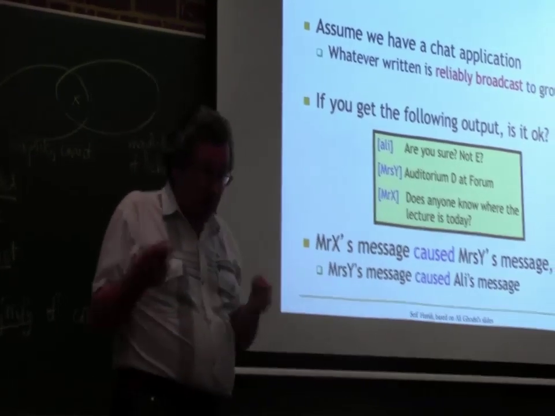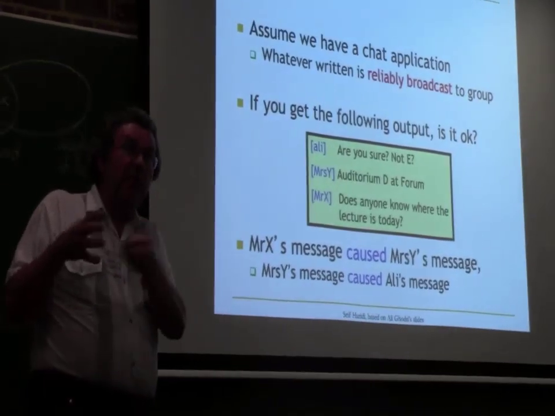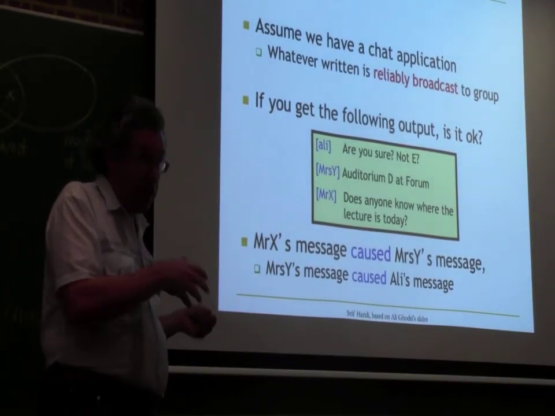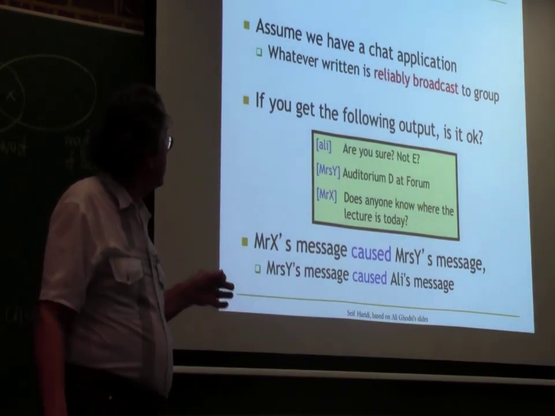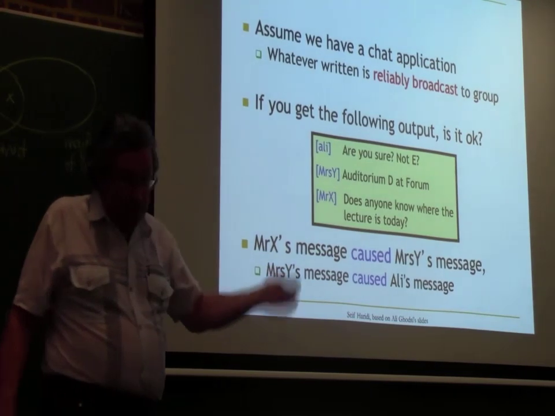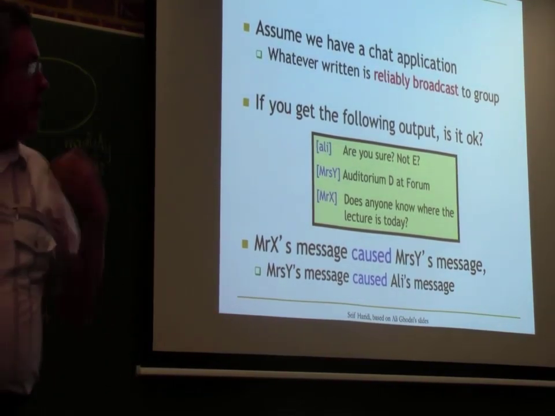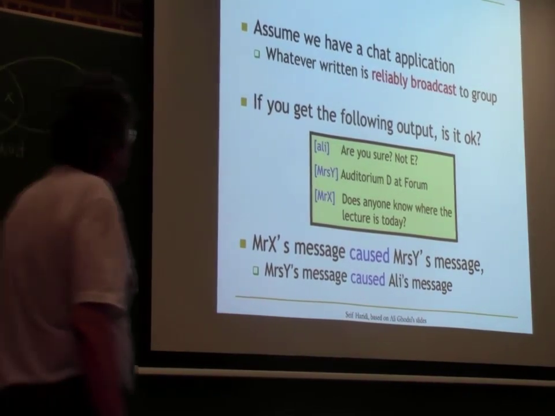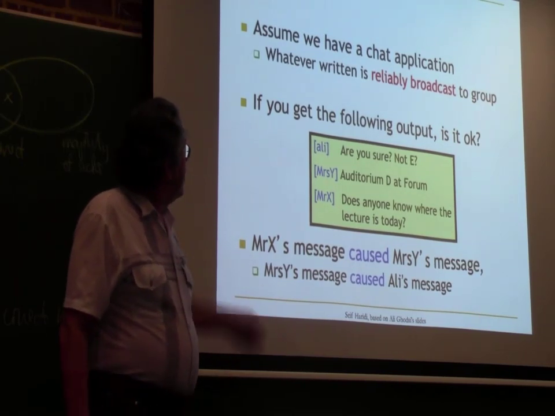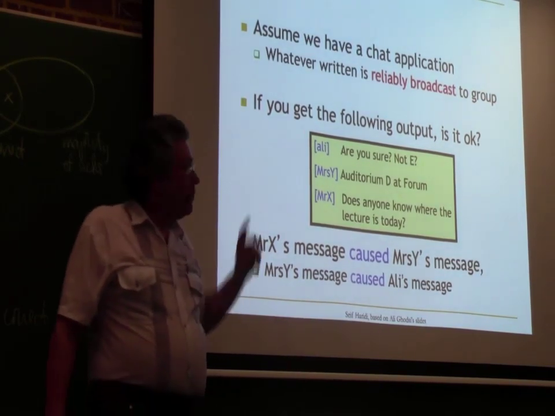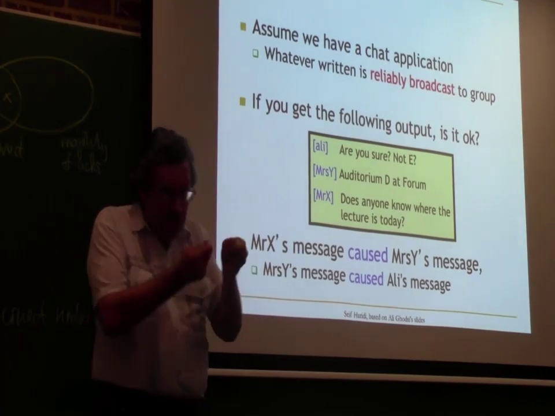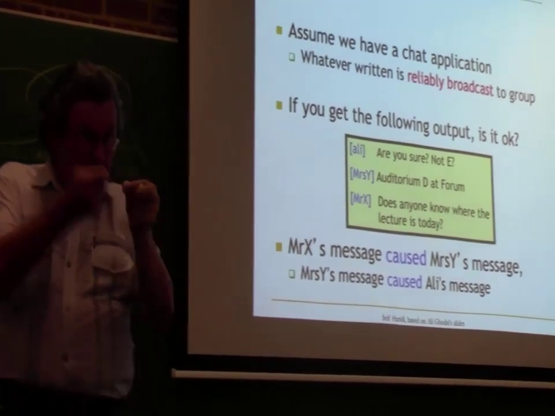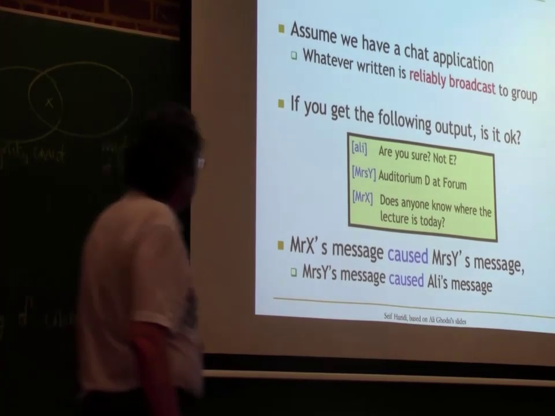It's not true that somebody will get a part of a conversation and the other person will get some other part. It doesn't work like that. Because it's reliable, all the conversations are going on nicely among all the people in the group. So it's reliable. But reliable is not enough, because a conversation means that you have connections between messages.